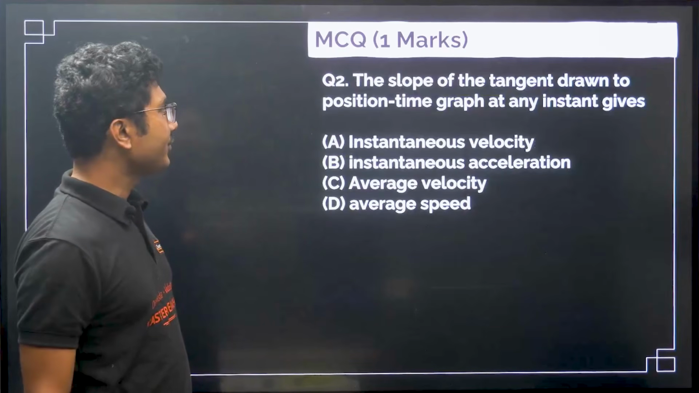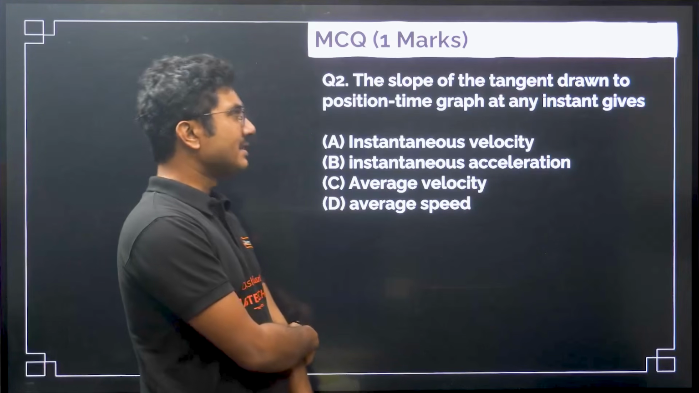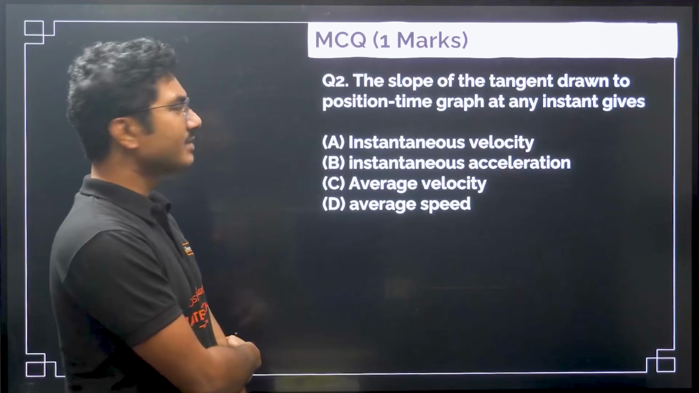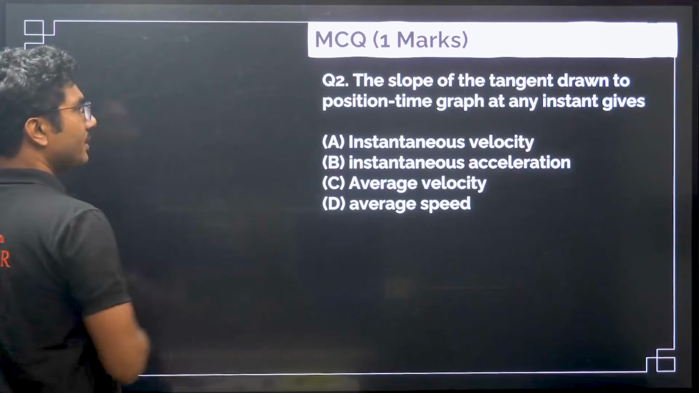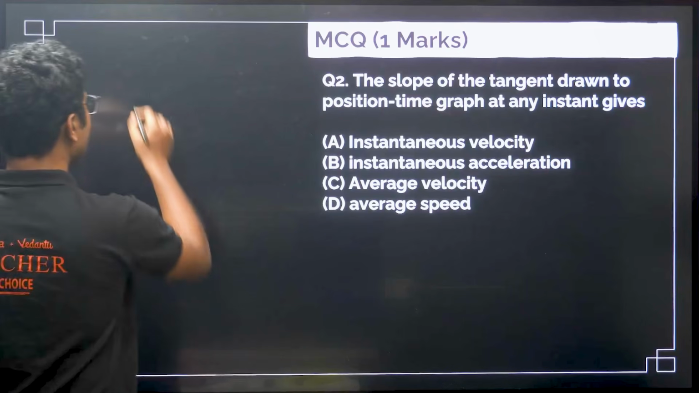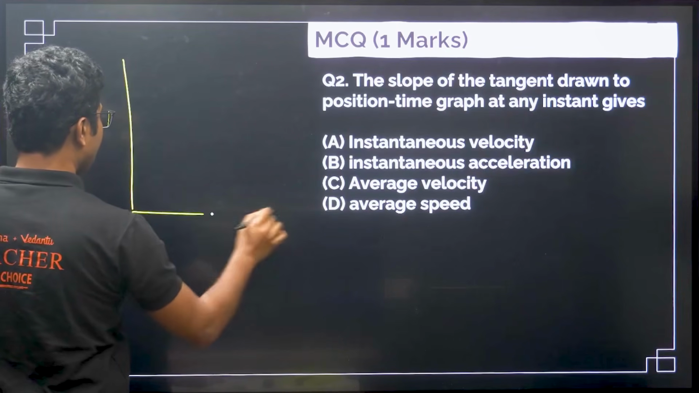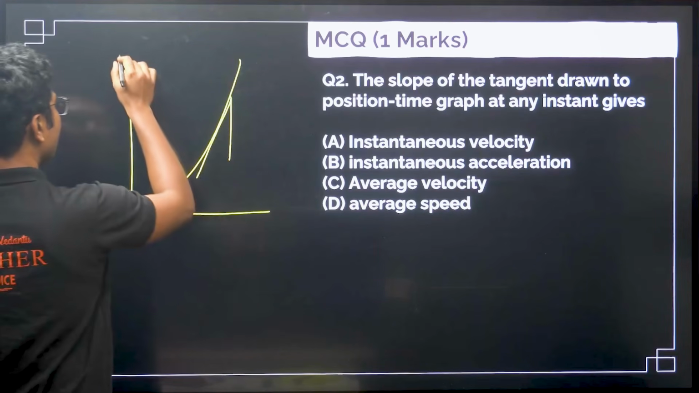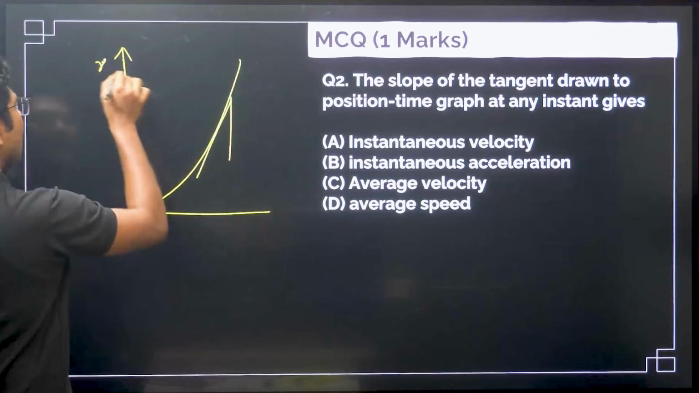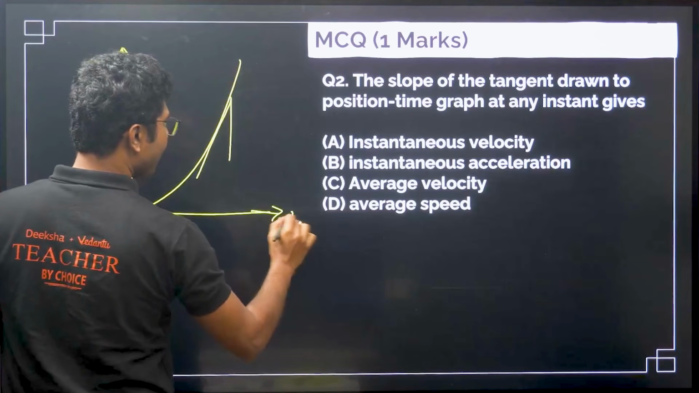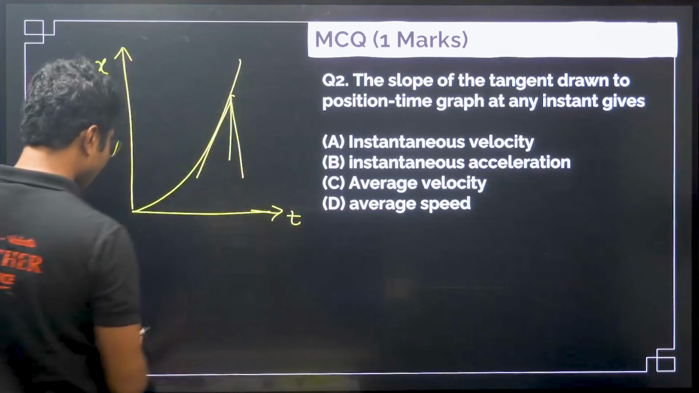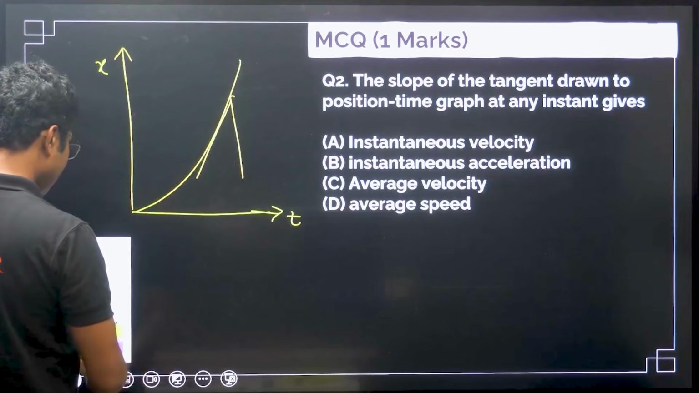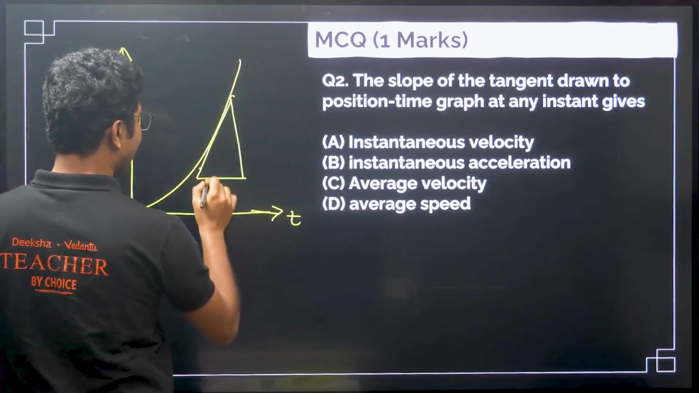Now next question: the slope of the tangent drawn to a position-time graph at any instant gives what? Suppose it is a position-time graph, and you draw a tangent. What is position, by the way? Position is x and this axis is time. So what is the meaning of slope? Slope is basically the angle it makes, tan of that angle.